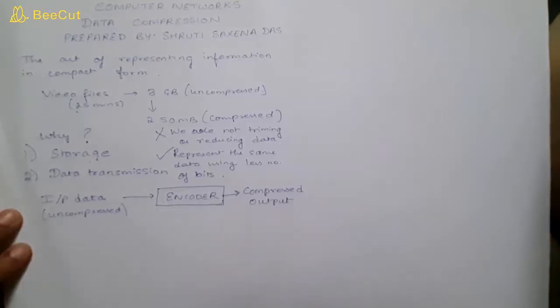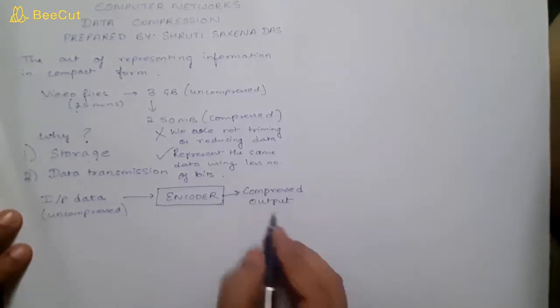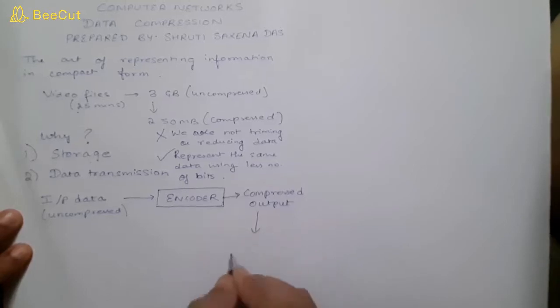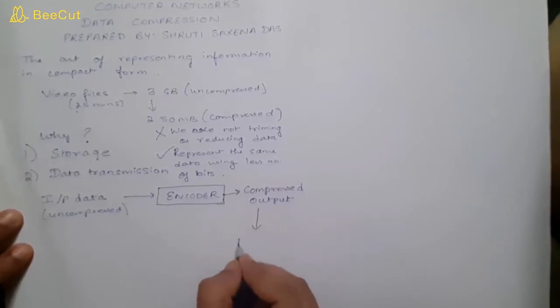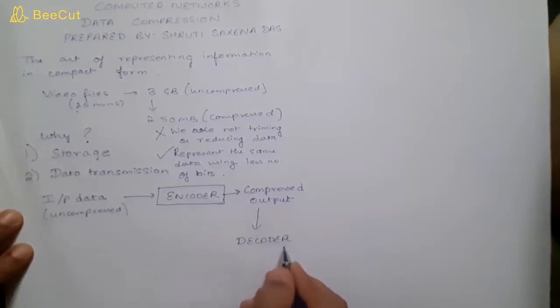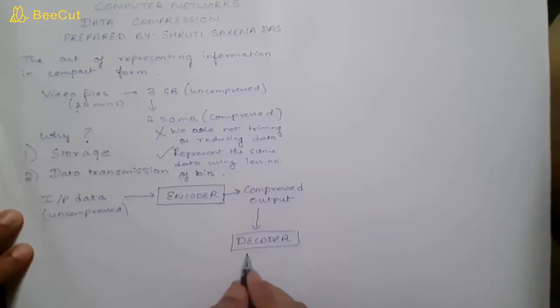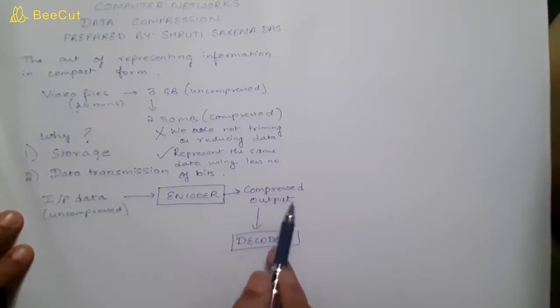When this data is received, it will go into the decoder at the receiver end. What is the main purpose of using the decoder? The decoder converts the compressed data which you have received after encoding. So it receives the compressed information and converts it into the original message.